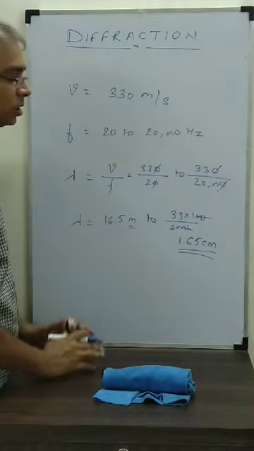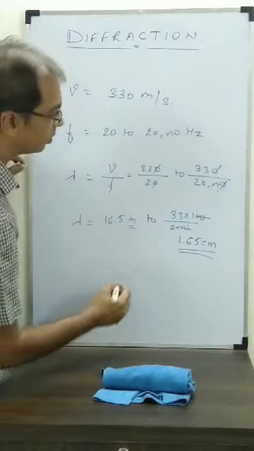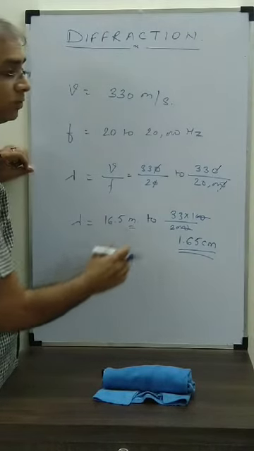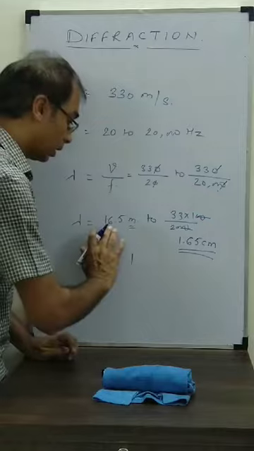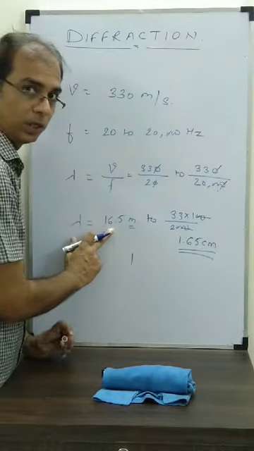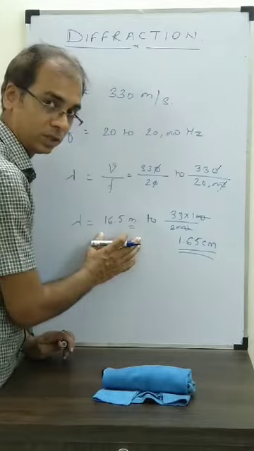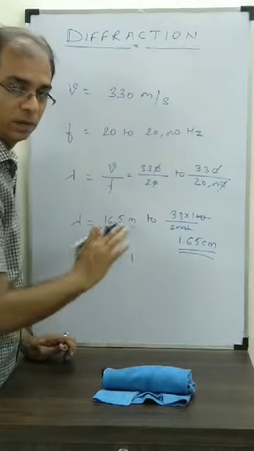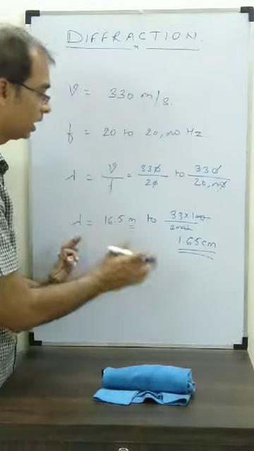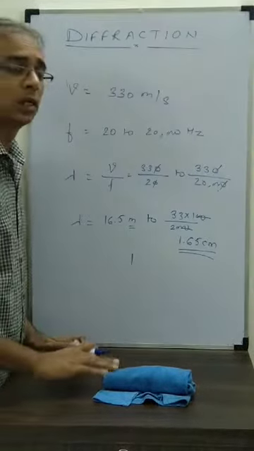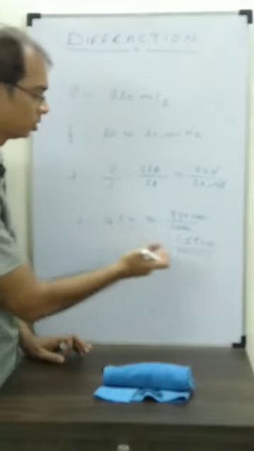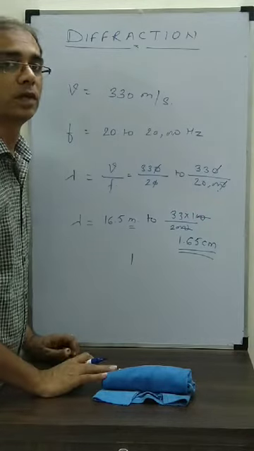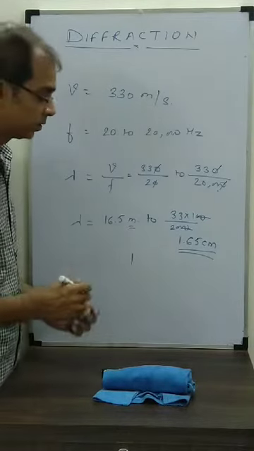So if the obstruction is of this size, 1.65 centimeter, that means it's considerable up to this much. 16.5 meter is huge. So if this is the size of the opening or obstacle, even then we can observe the diffraction of sound. Now these kinds of obstacles and openings are all around us because we are able to see them also. That's why sound diffraction we can observe or notice very easily. But it is very tough as far as light is concerned.